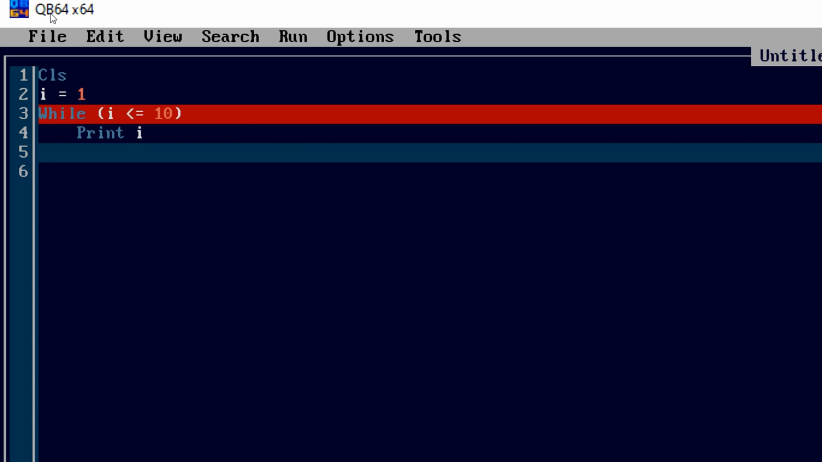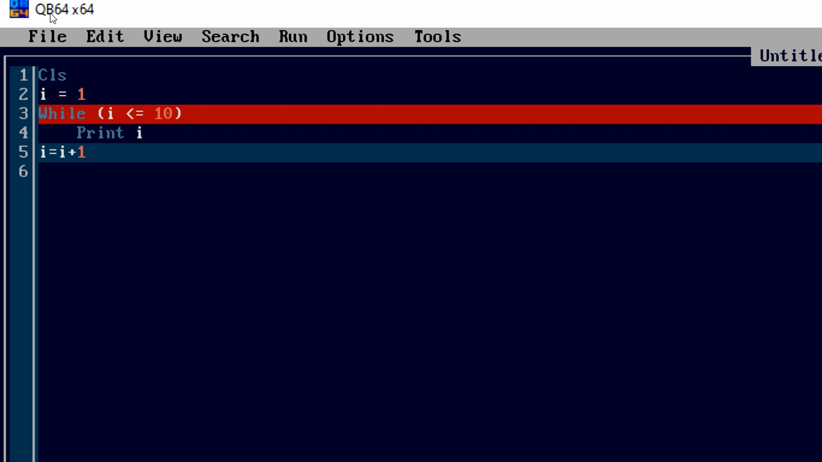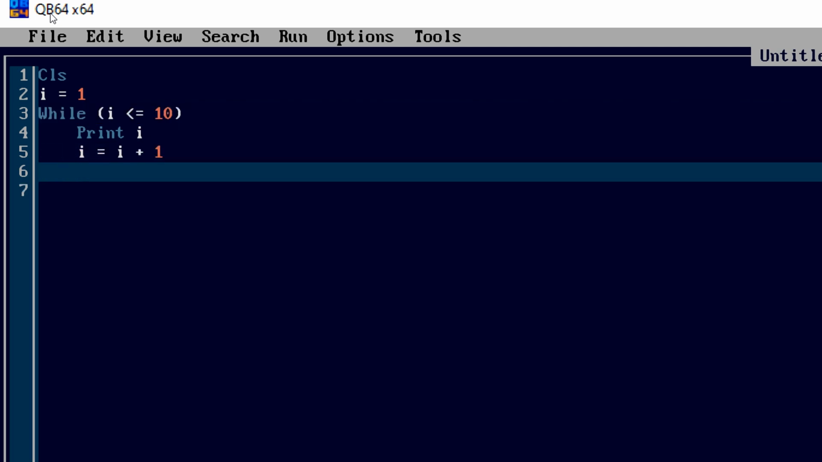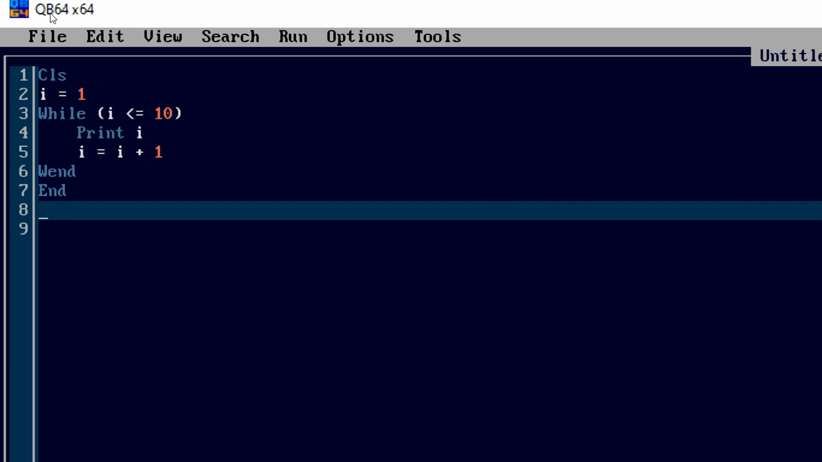The next statement would be I equal to I plus 1, so that it will increase itself, and with the help of this, the loop will keep on generating the numbers. And then I'm going to write the wend keyword. That is why I'm getting that red color bar on the while statement. So wend, it's done. Now I'm going to write end, so that it will end the program.